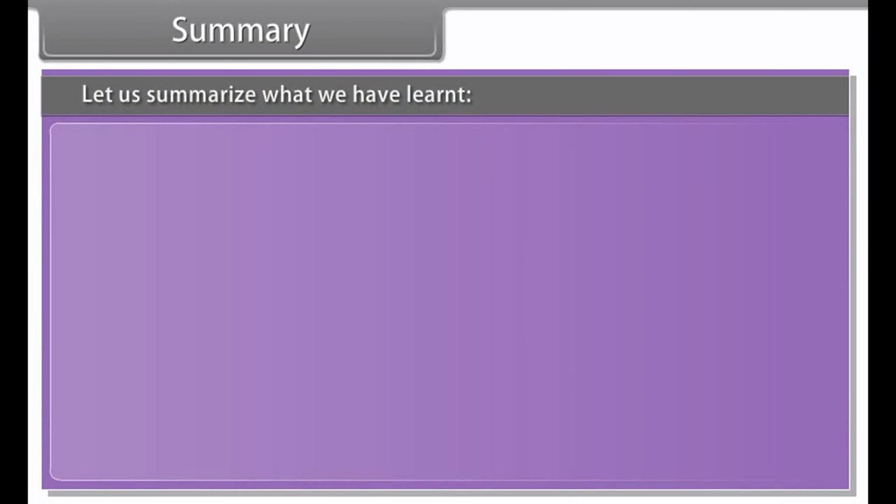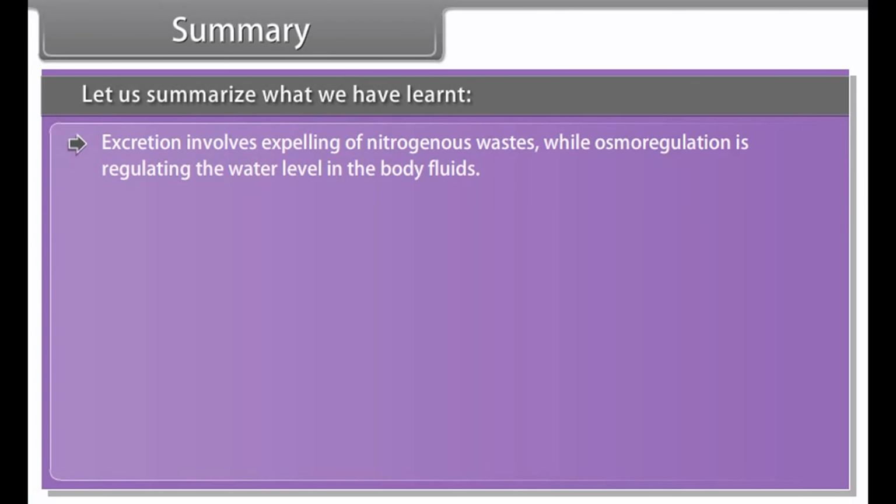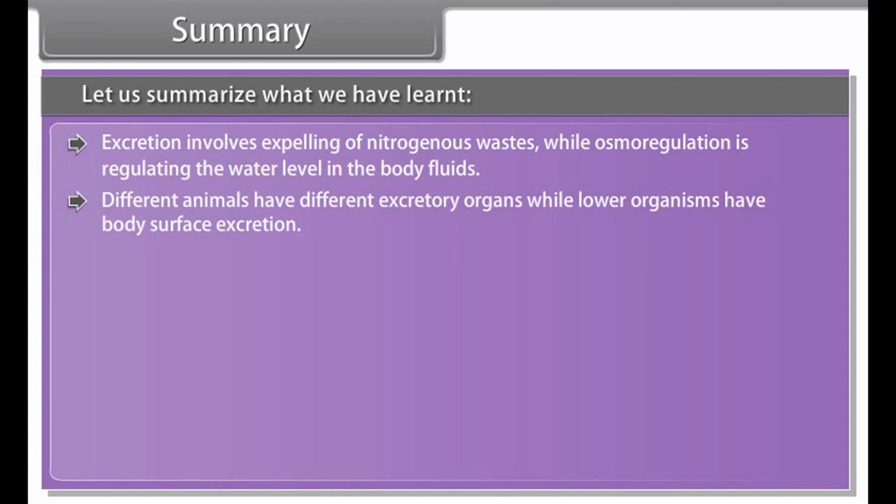Let us summarize what we have learned. Excretion involves expelling of nitrogenous wastes, while osmoregulation is regulating the water level in the body fluids. Different animals have different excretory organs, while lower organisms have body surface excretion.